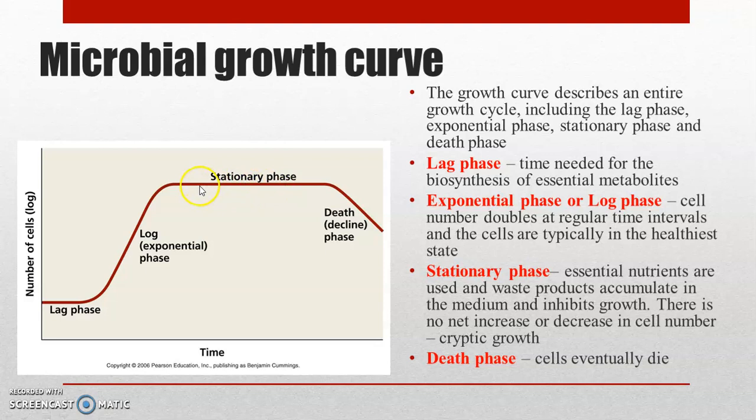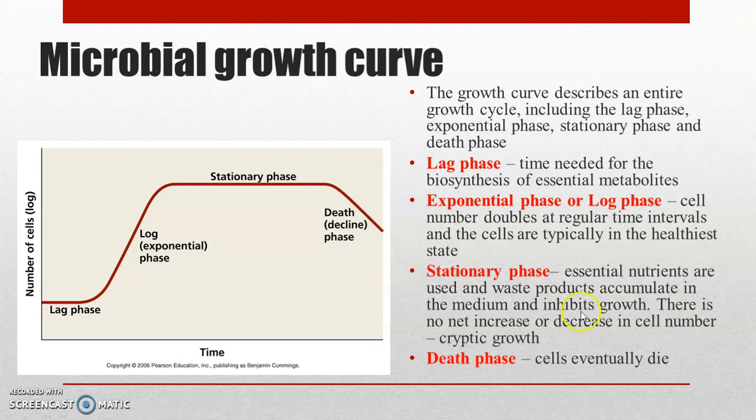And here, the growth of the bacterial cells is not evident, because new cells are still formed by binary fission, but an equal number of cells are becoming dead. So in this phase, the growth of the bacterial cells is not evident, and that is why it is called cryptic growth. There is no net increase or decrease in cell number, or the number of newly formed cells and the number of dead cells are balanced.